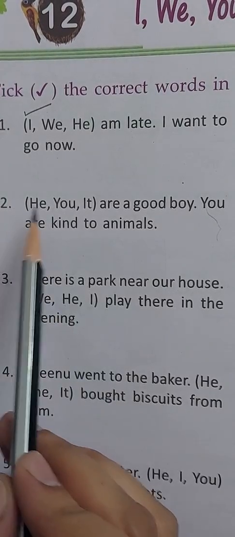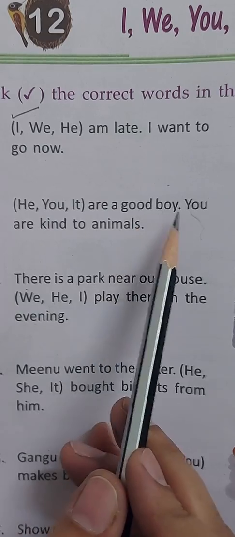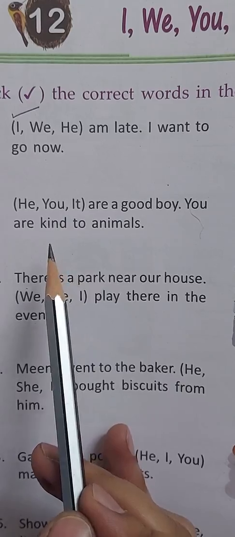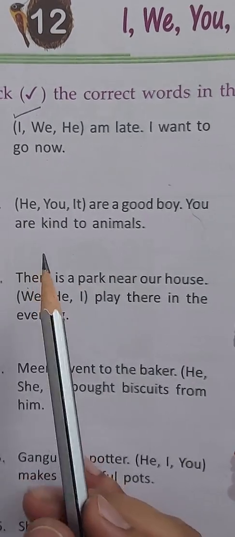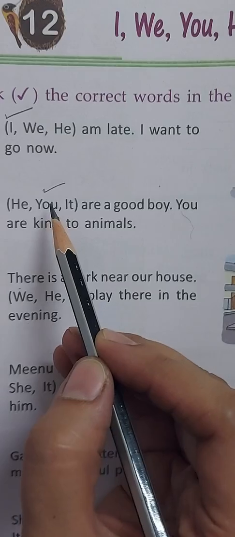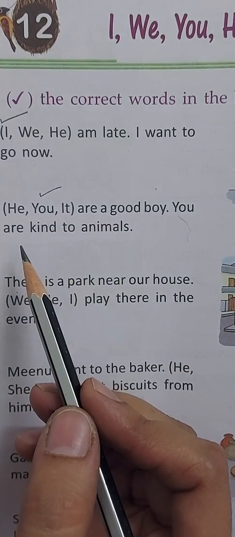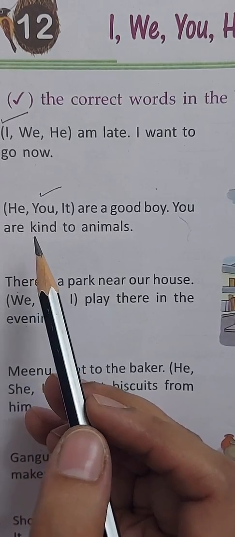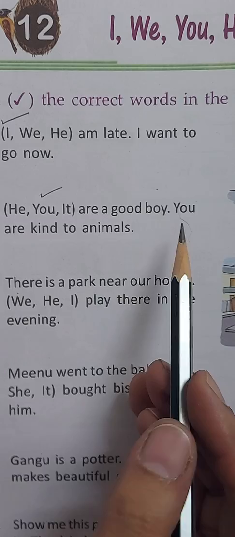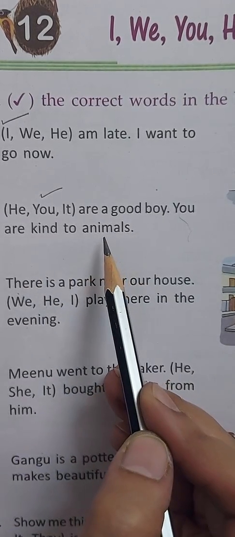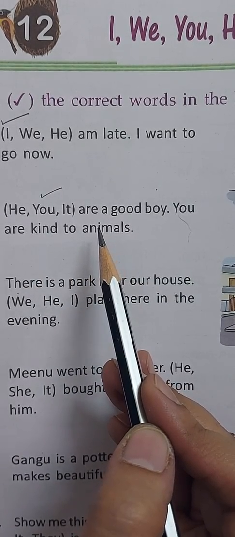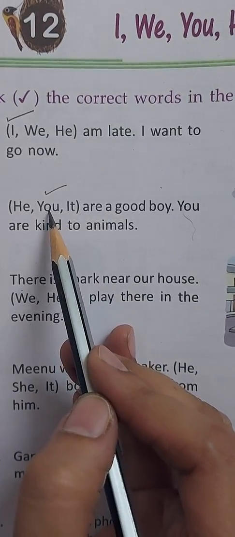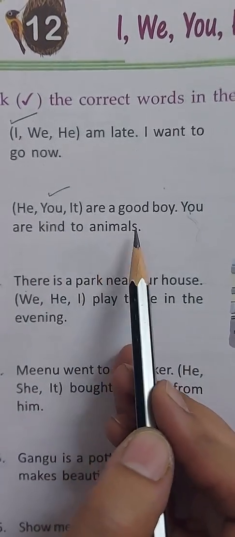Second, he, you, it are a good boy. You are kind to animals. Now, what will we use here? We'll use the word you here. Because you is used for the person one is talking to. And here we are saying that you are kind to animals. So we are talking to a person here who is present. So you are a good boy. You are kind to animals.